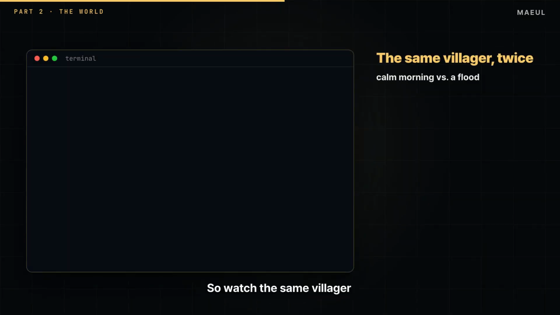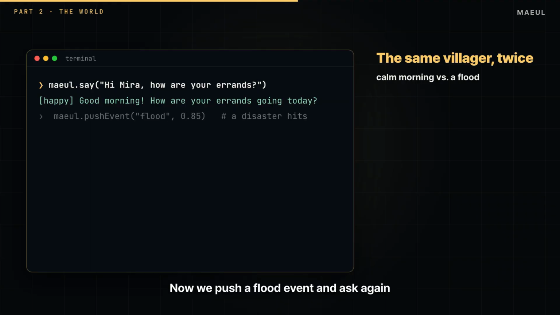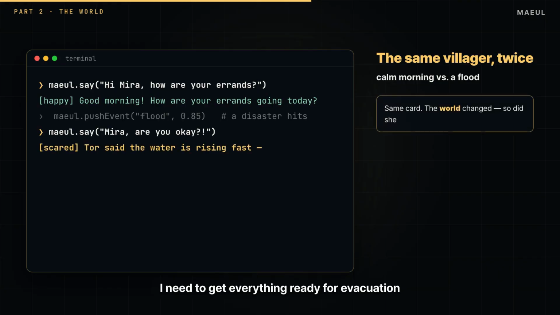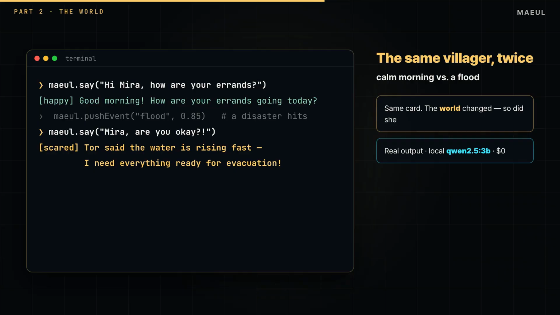So watch the same villager twice. Calm morning. "Good morning. How are your errands today?" She is happy. Now we push a flood event and ask again. "Tor said the water is rising fast. I need to get everything ready for evacuation." She is scared and rushing out the door. Same character. The world changed, so she did.